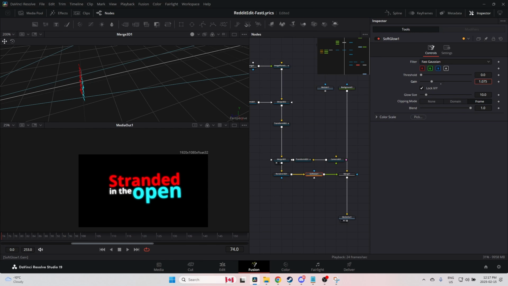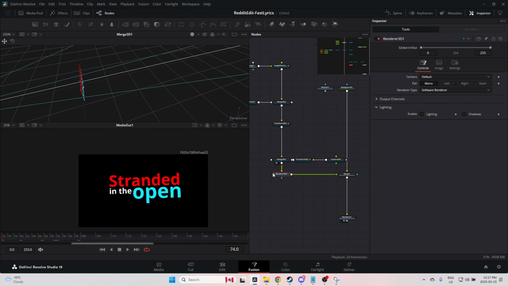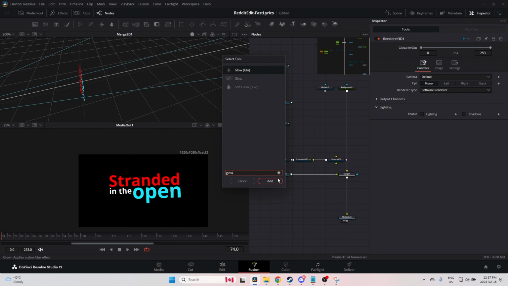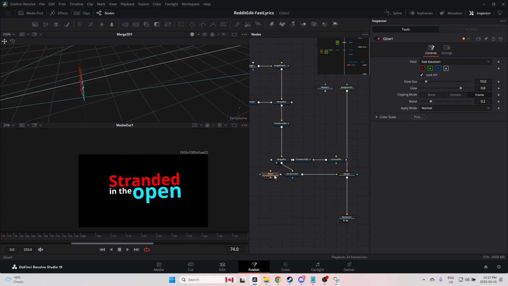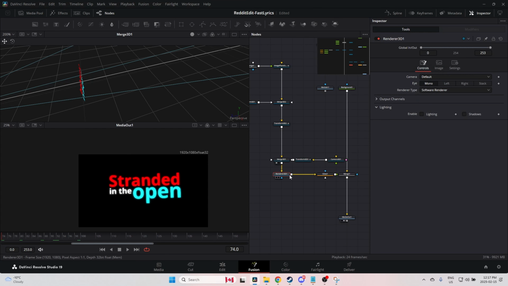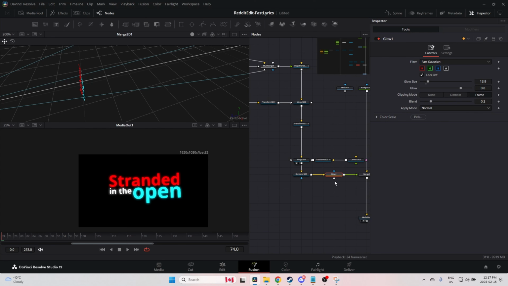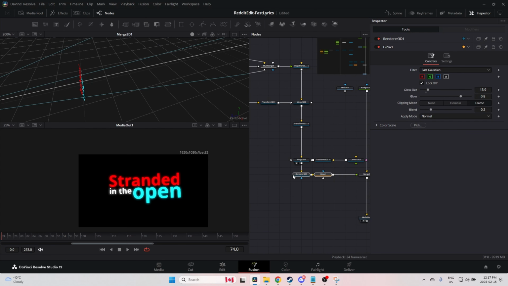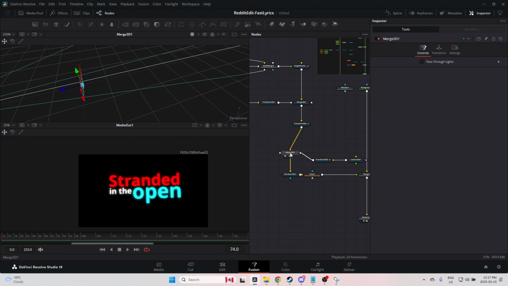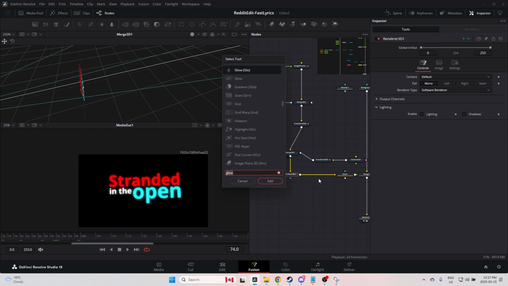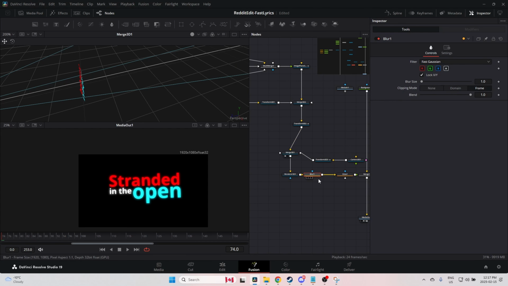Okay. Maybe not soft glow. Let's just add glow instead. Yeah, that's much better. And maybe just a tad bit of blur after? No, before. Just a touch. There we go. Let's take a look and see what that looks like.